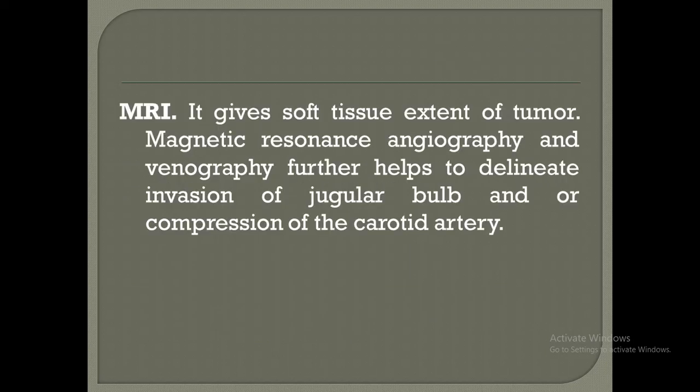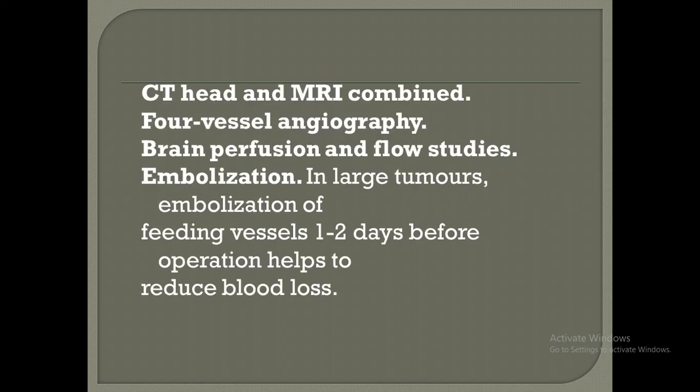MRI gives soft tissue extent of the tumor. Magnetic resonance angiography and venography further help to delineate invasion of jugular bulb and compression of the internal carotid artery. Sometimes CT and MRI are done in combination. 4-vessel angiography can be done. It is useful to find out extent of the tumor and the compression of the internal carotid artery. It is useful in finding other carotid body tumors, and for embolization of the tumor if that becomes necessary.